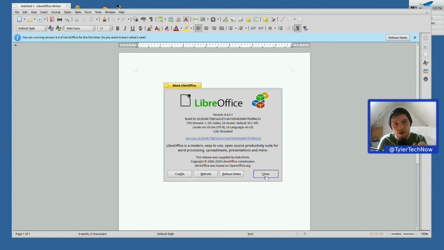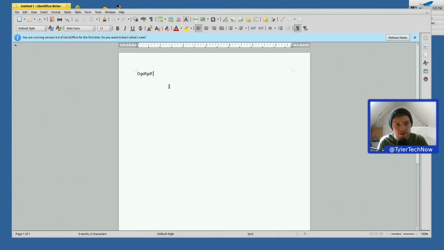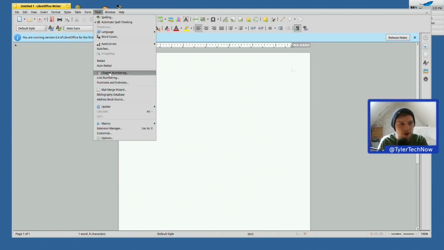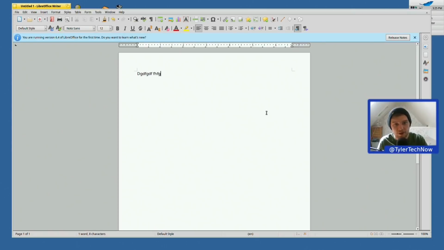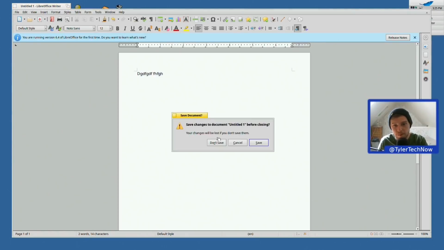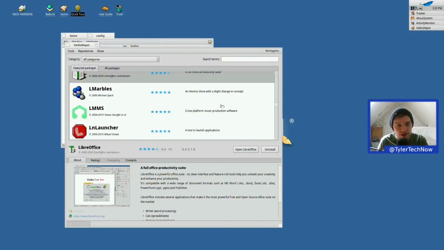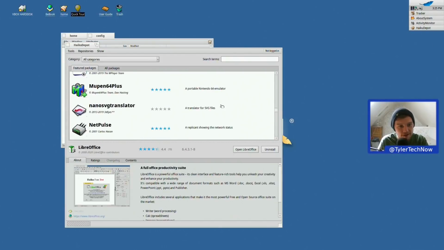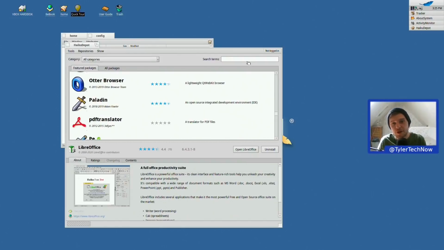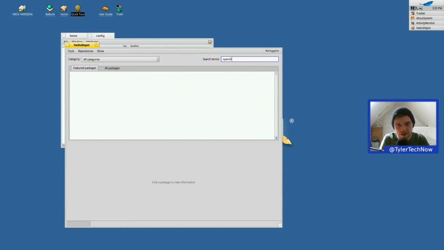That's pretty cool. Did it have the dictionary installed by default? It doesn't appear to, does it? So we might want to install a dictionary to get spell checking to work if you was to use this. Nice. Right, let's get out of that. Let's see what else we can also install while we're in here. I'm just going to test if OpenShot is actually in here, because I do remember reading that it is.